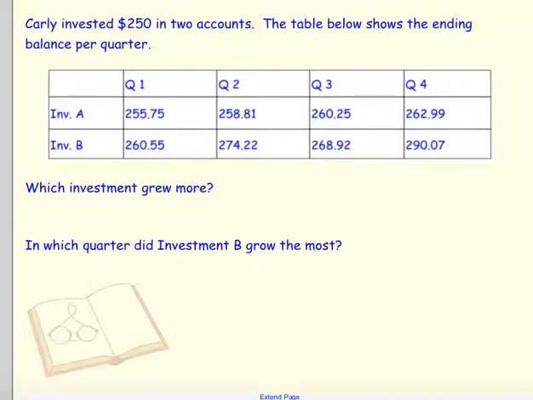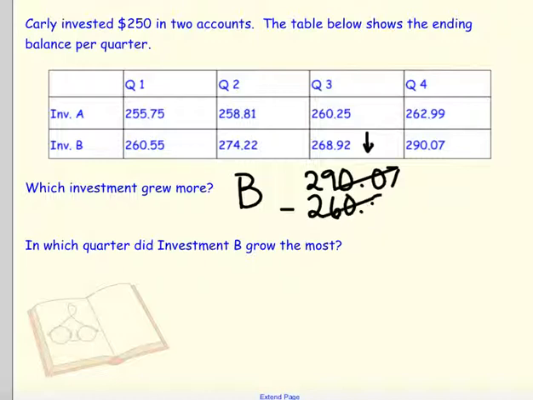Well, we can see that the $260 to $290 is about a $30 difference. Even though we go down in this quarter, we still go up quite a bit to get to $290. So investment B definitely grew more. And we could figure that out exactly by saying 290.07 minus 260.55, and you could do that math and say exactly how much in dollars we increased.